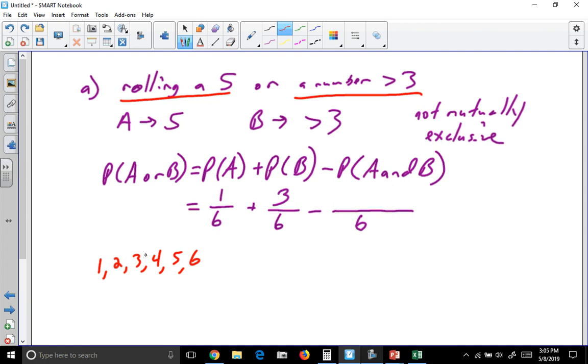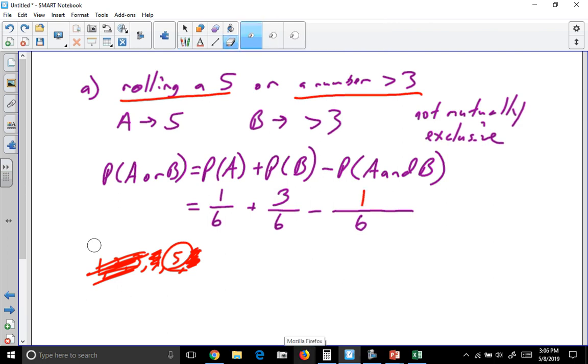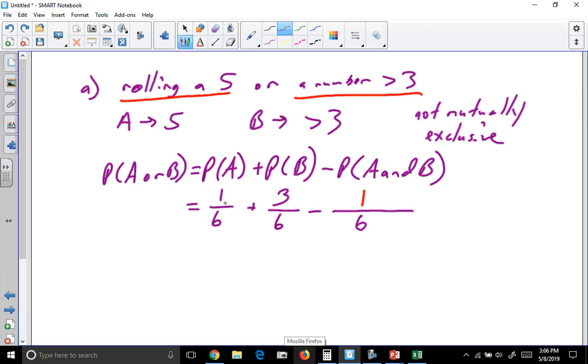which are numbers greater than 3? Well, that's those. And then which of those are numbers that are 5? That's that one. So there's only one number that fits both categories. What number is bigger than 3 and what number is a 5? Well, that's a 5. So there's only one number that fits that criteria. Well, notice this and this one cancel. So our probability is 3 out of 6, 1/2, or as a decimal, 0.5.